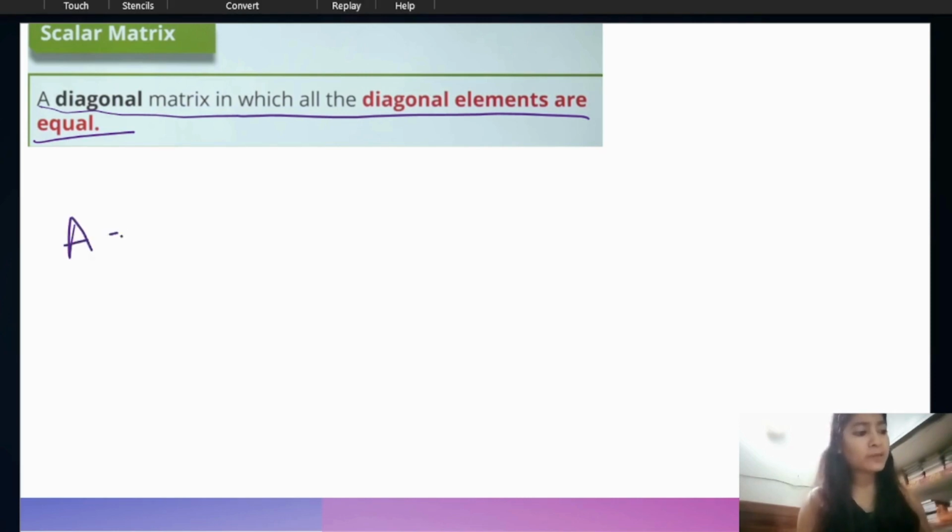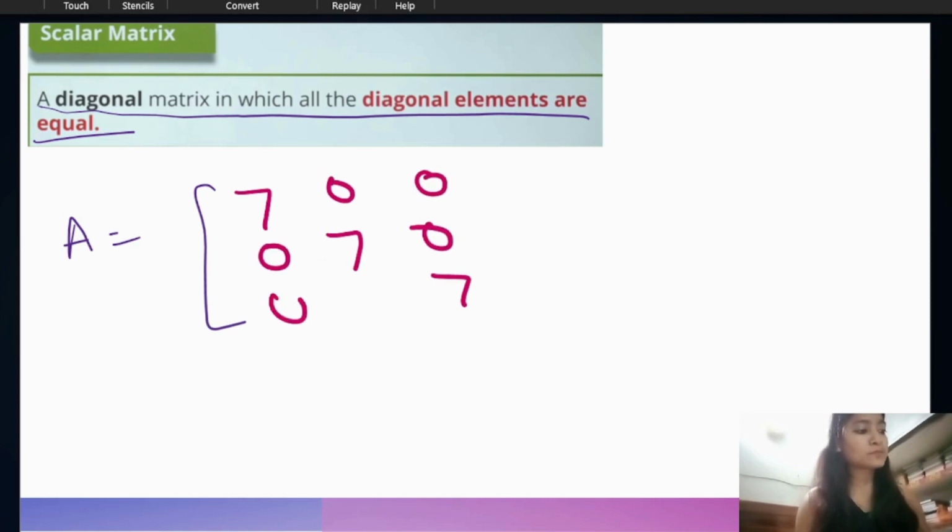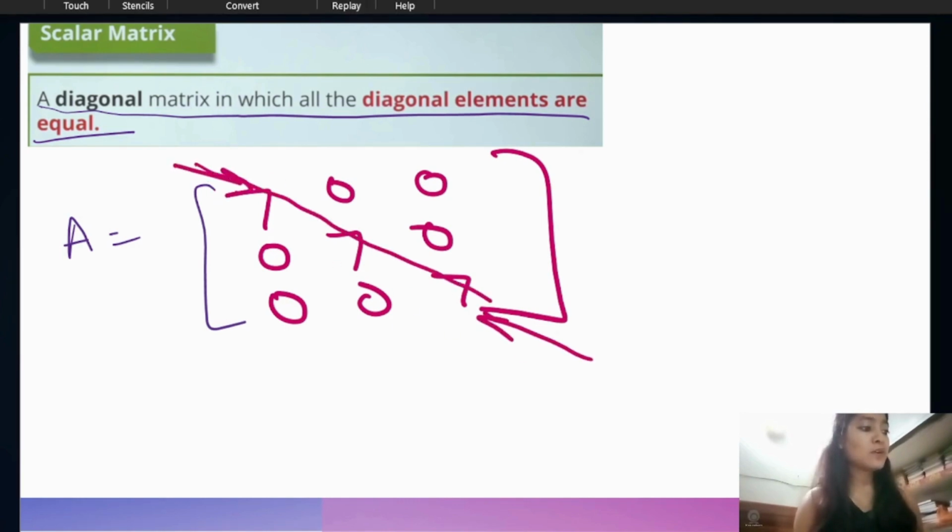Suppose we have any matrix A whose first element is nonzero, like 7, 7, 7, and the rest of the elements are 0. This kind of matrix is a scalar matrix, because all the diagonal elements are equal, 7 7 7, right? So that's why we call this matrix a scalar matrix.